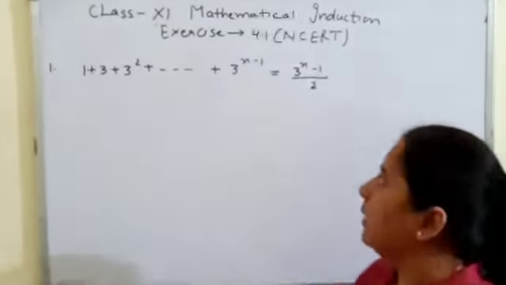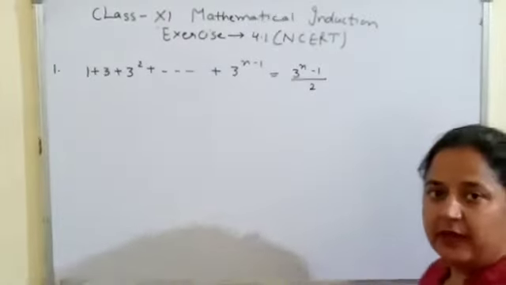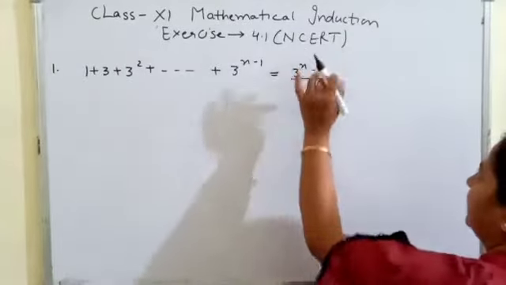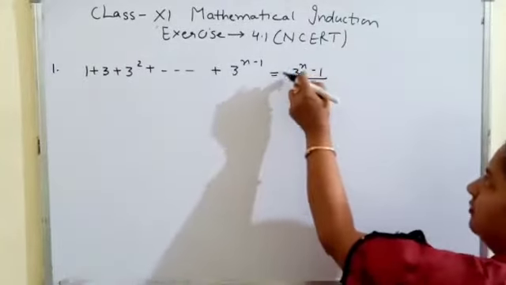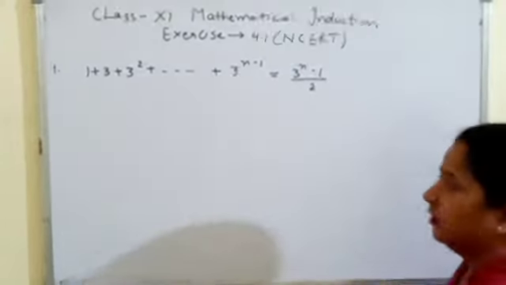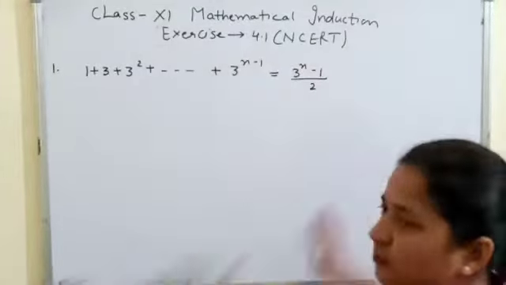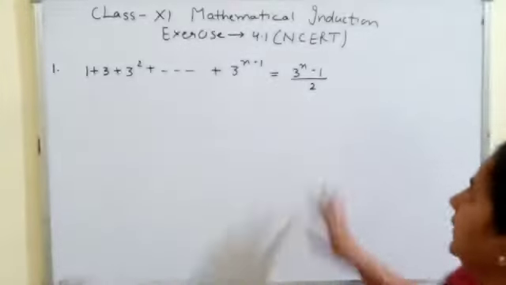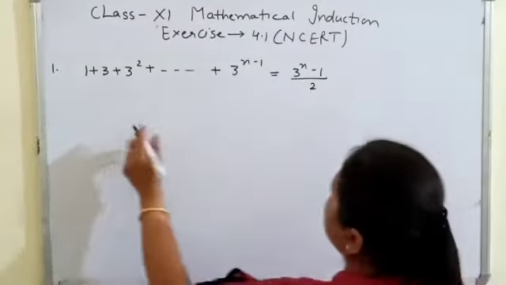1 plus 3 plus 3 square up to 3 power n minus 1 is equal to 3 power n minus 1 upon 2. Check it here: this is not the power, it is the term 3 power n minus 1, then minus 1, upon 2. We have to prove this by mathematical induction. Let's see how we can prove that.